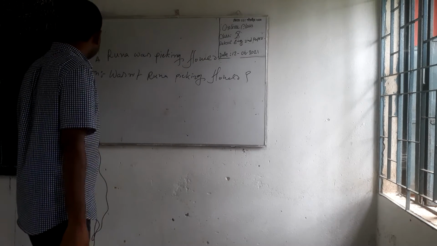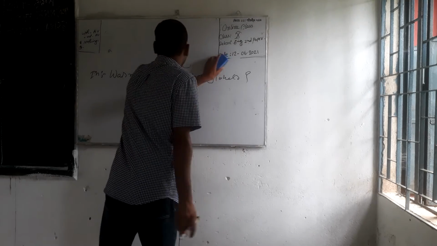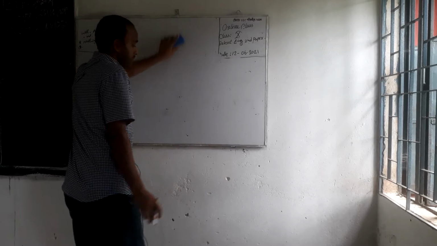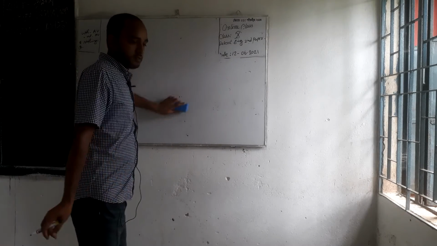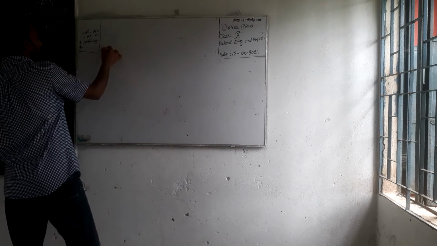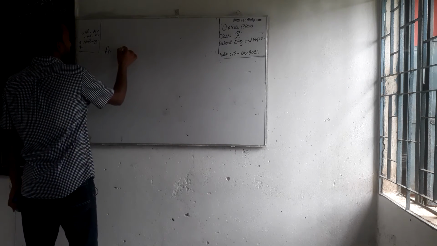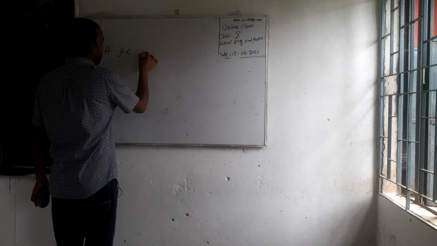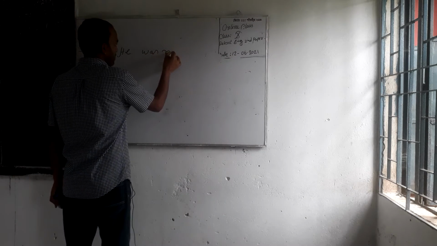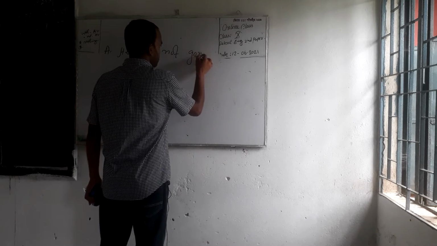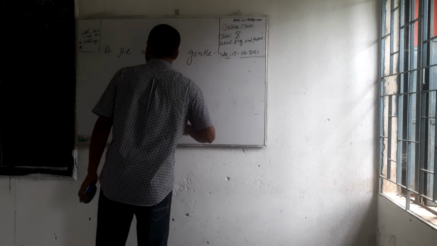Okay, dear students, I am writing a statement with negative form. He was not gentle.